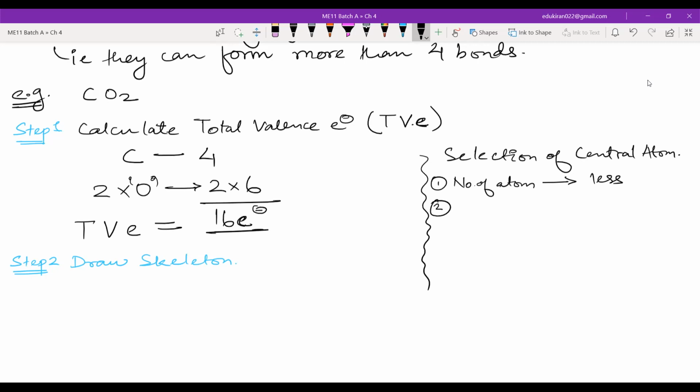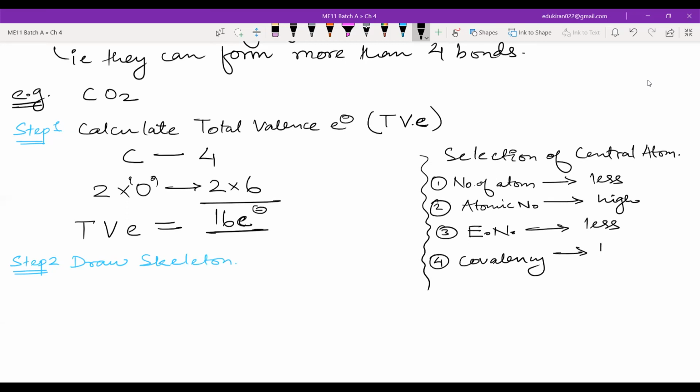Second is that atomic number should be high. Third is the electronegativity should be less. Fourth point is covalency. It should be high. Covalency is the ability to form the maximum number of bonds.